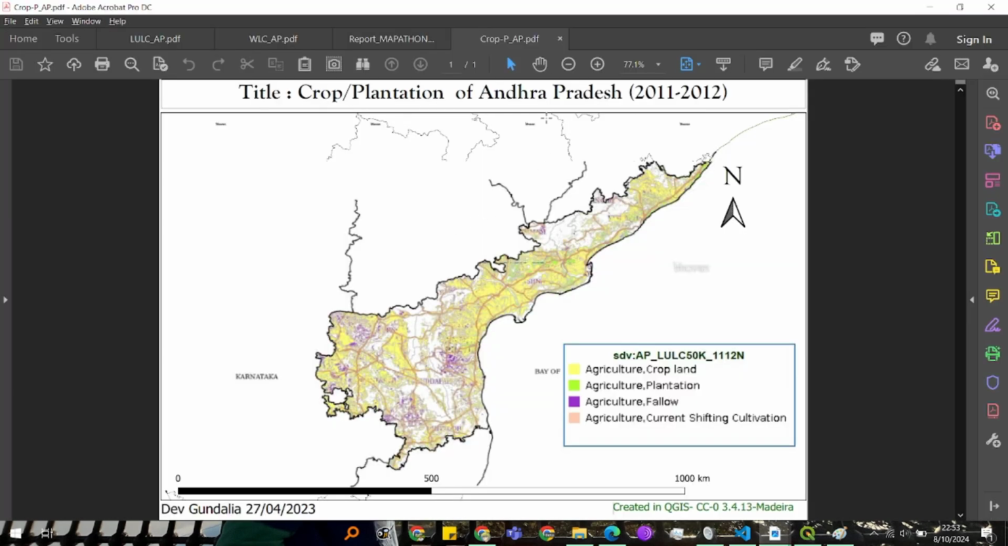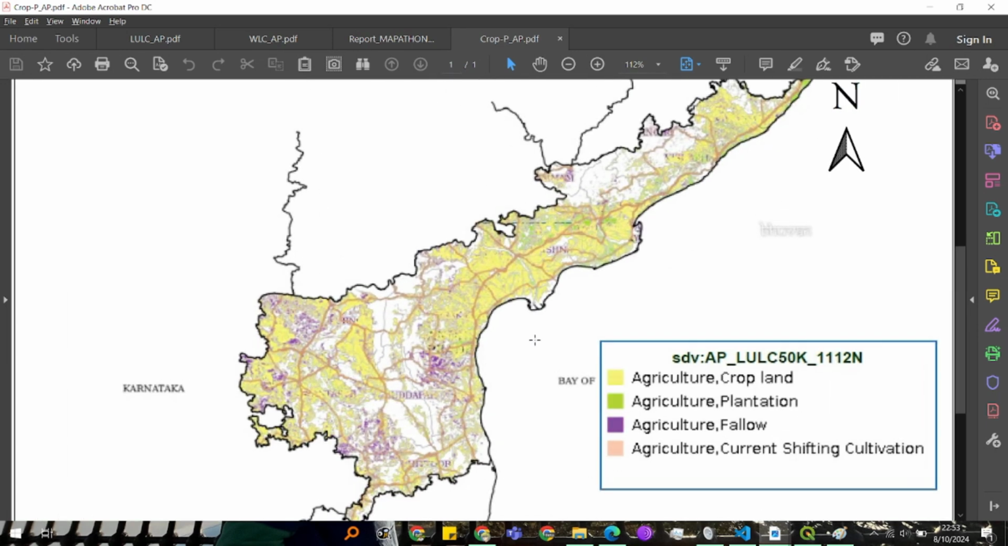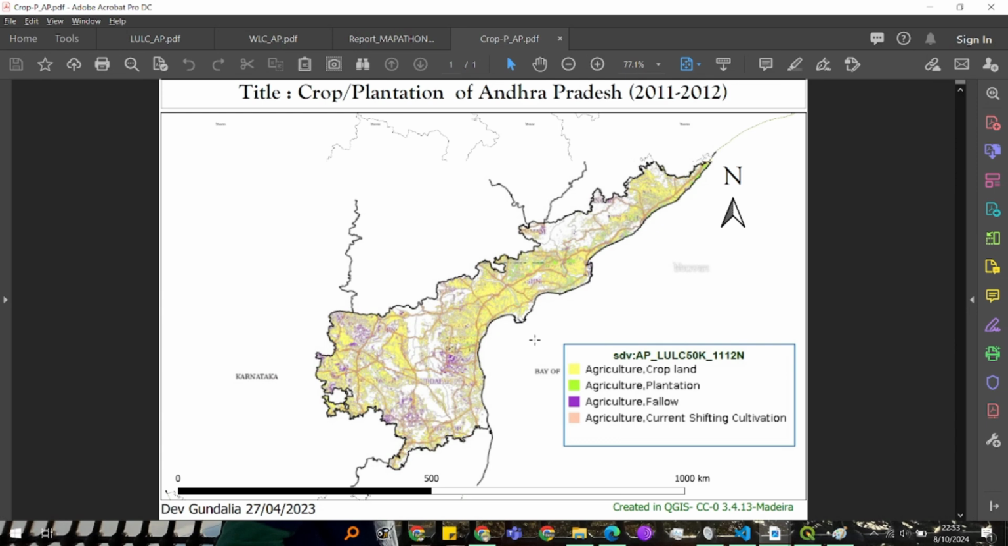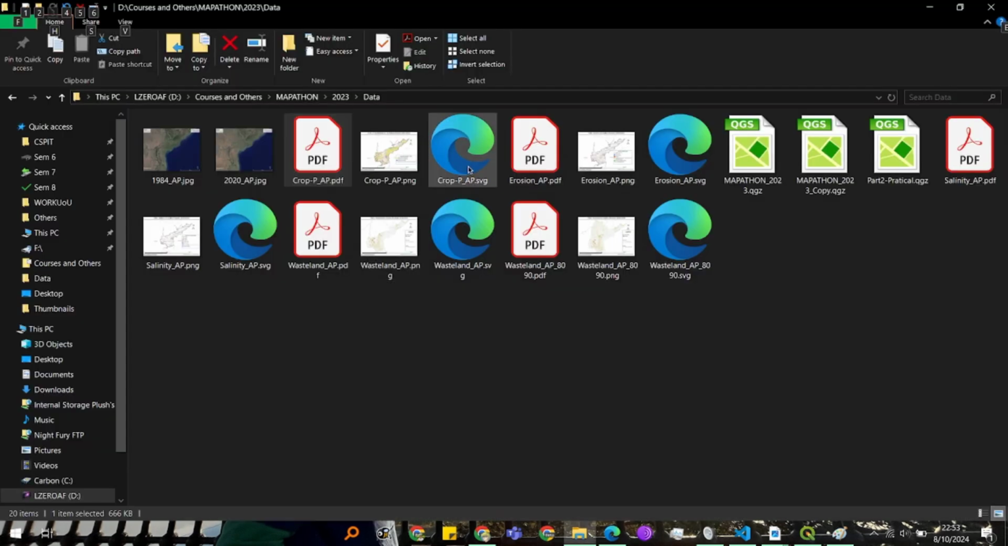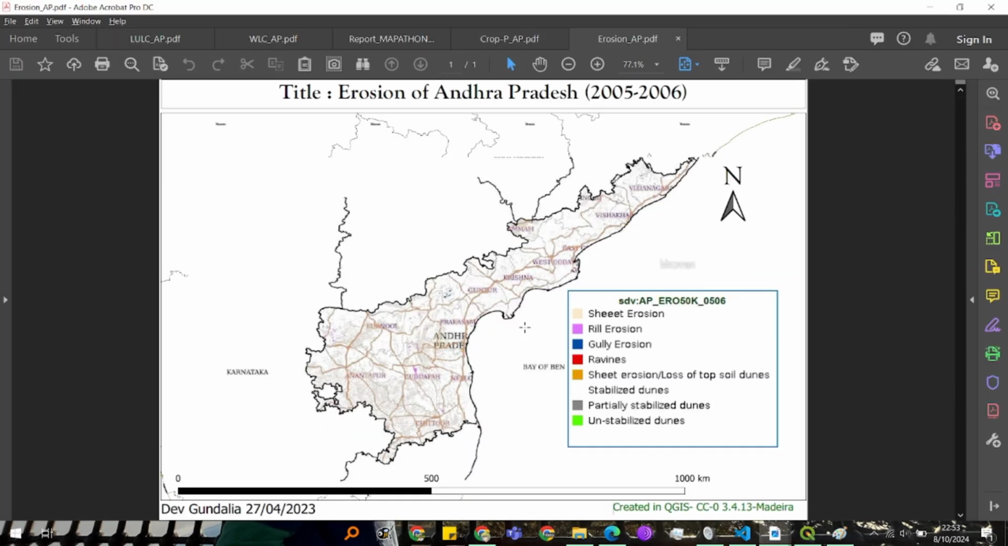So this is the crop plantation map of Andhra Pradesh in 2011 to 2012, right? As you can see, many layers are there about cropland plantation. And the other layers are erosion. There are many technical terms here about erosion. Basically, your fertilization of soil has decreased.